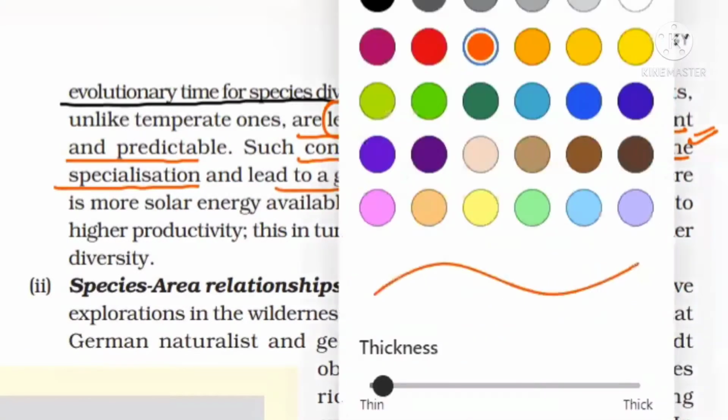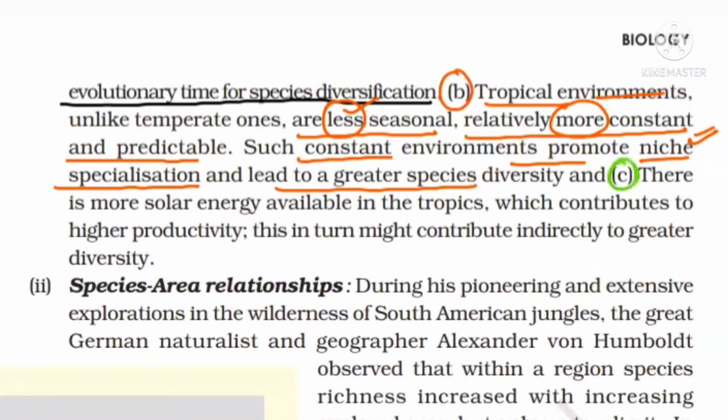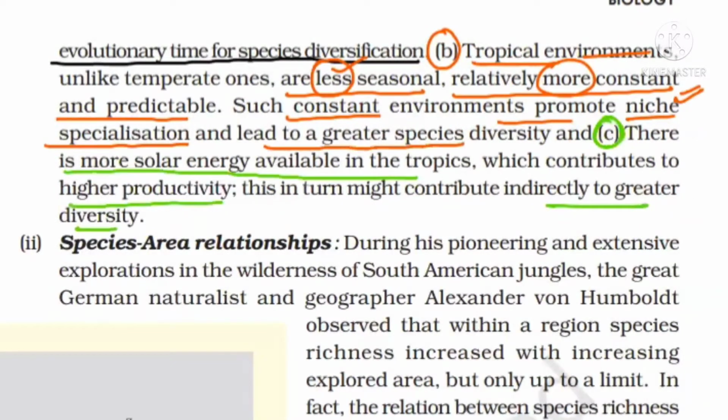Third reason for speciation in the tropics is there is more solar energy available in the tropics, because of which the productivity is very high, and as a result, diversity is also very high. So I think up till here you have understood three hypotheses for why the tropics have more diversity as compared to the temperate.